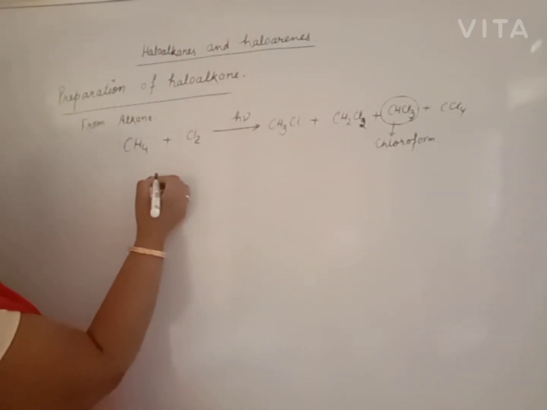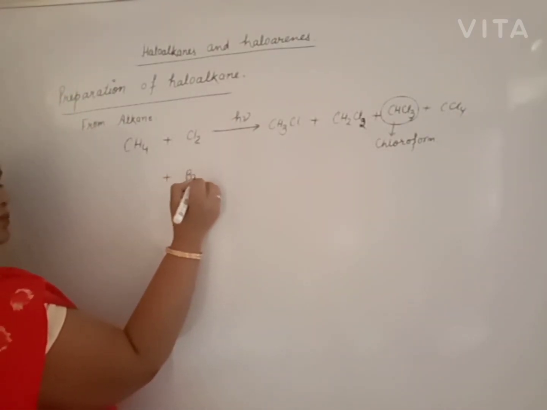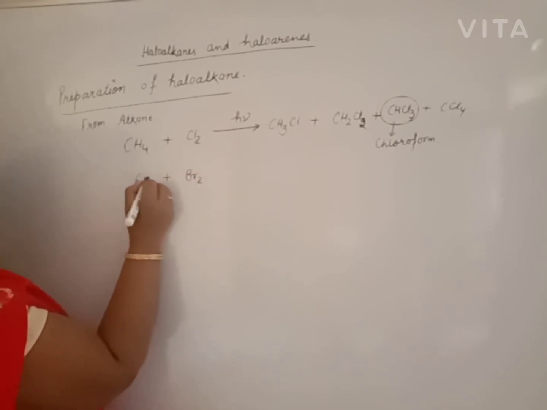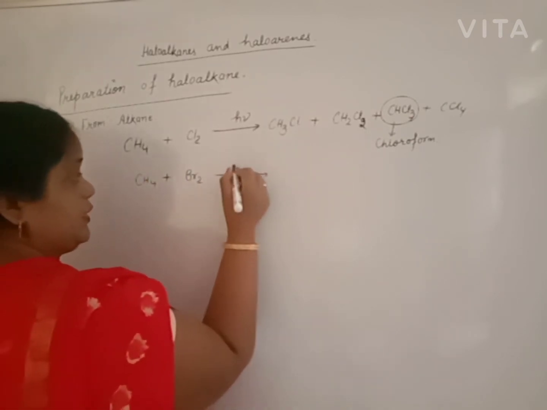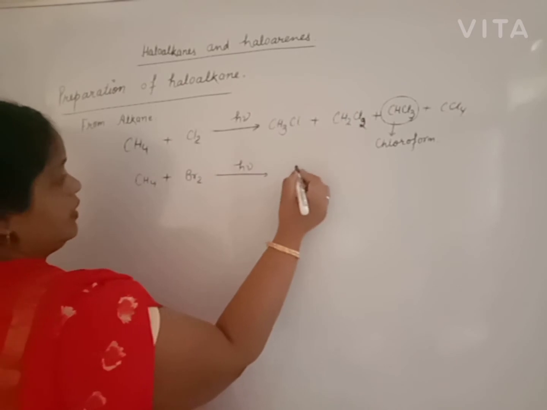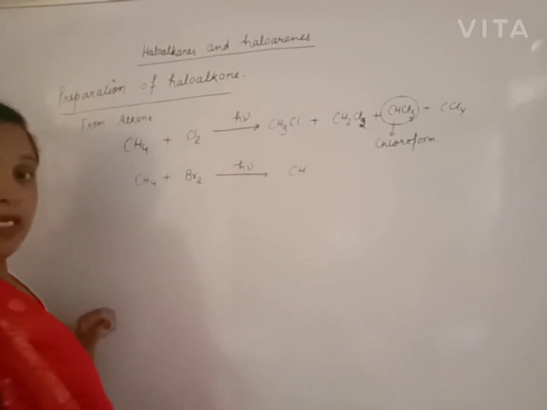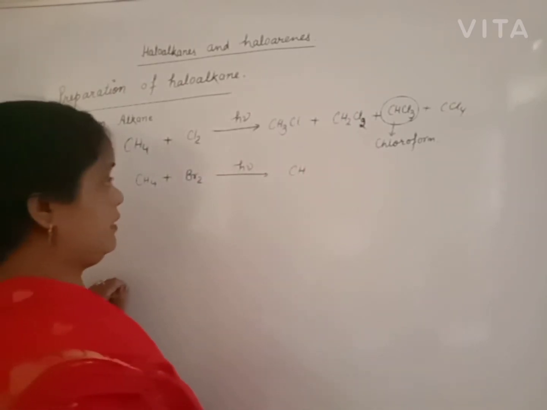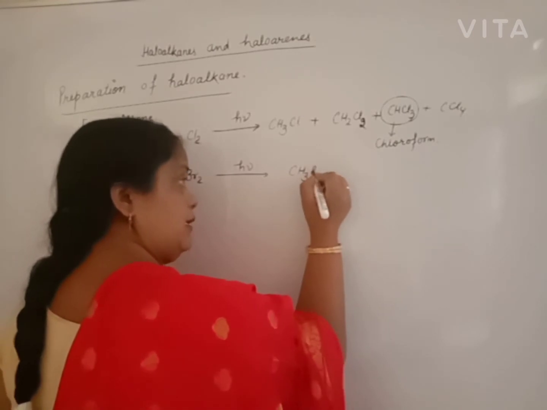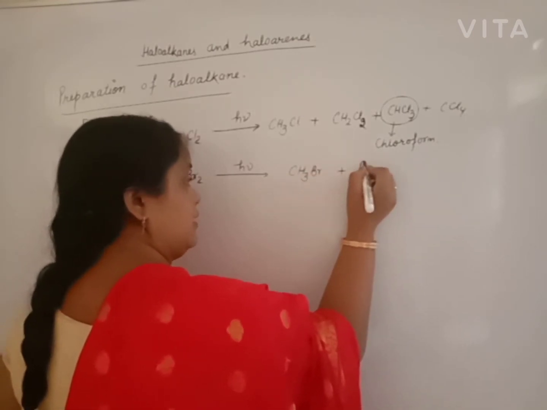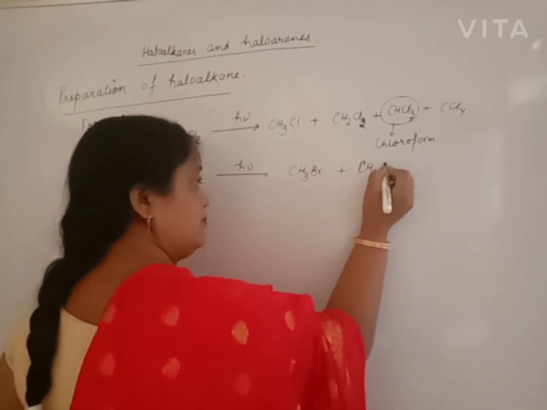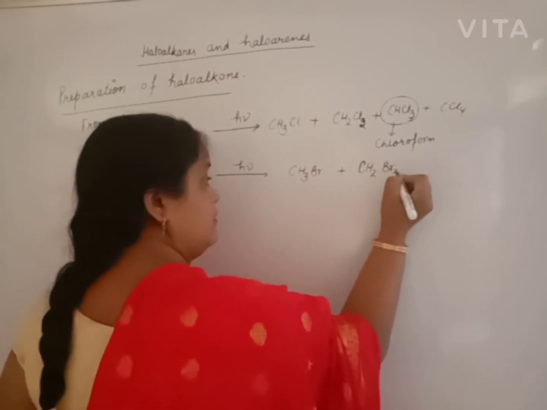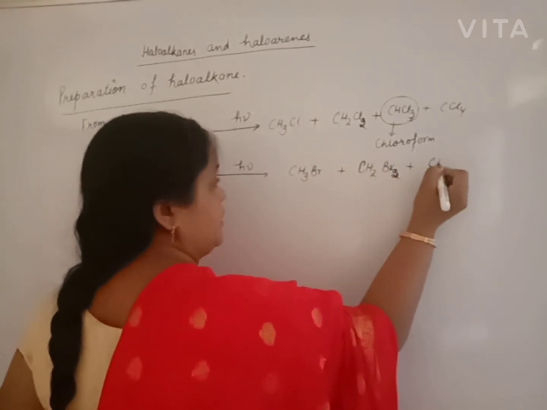Beta, the same reaction is done with bromine. Under the influence of sunlight, again it will give a mixture of 3 methanes: bromomethane, beta dibromomethane and tribromomethane.